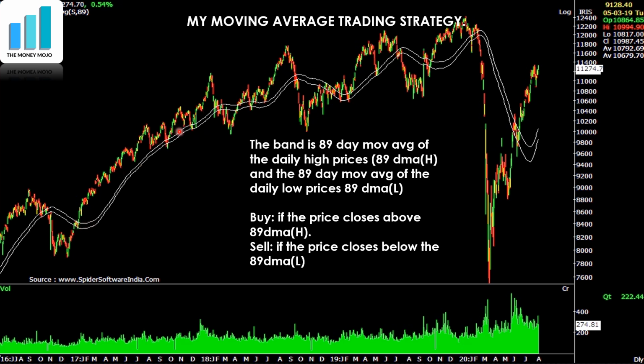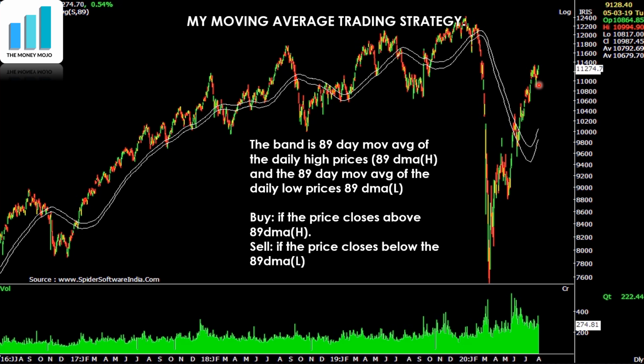So in both cases it worked pretty well, and you can make very good money in a trending market because it tends to keep you in the trend. For example, this place, once we shorted it in the beginning of Feb, it would have kept you in the trend for a very long time. You would have missed all these ups and downs, and now you would have been long and been again in the trend. So this would have been a very, very good period for this kind of trading system.